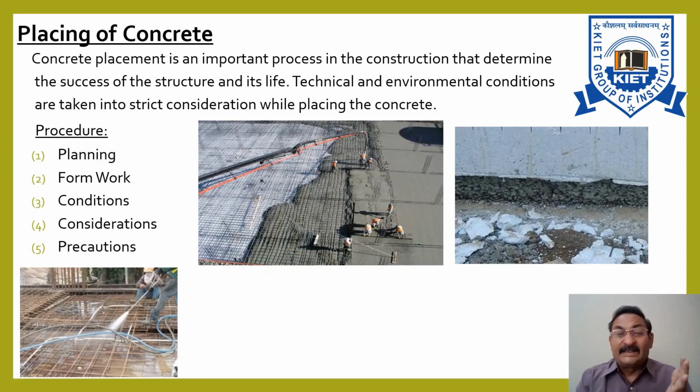The first one is placing the concrete within a small earth mold, for example, foundation concrete for a wall or column. It is a small earth mold because it is only a foundation for a brick wall or for a column.